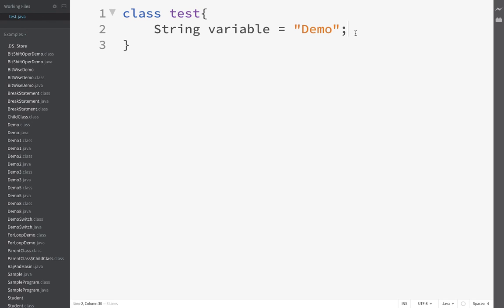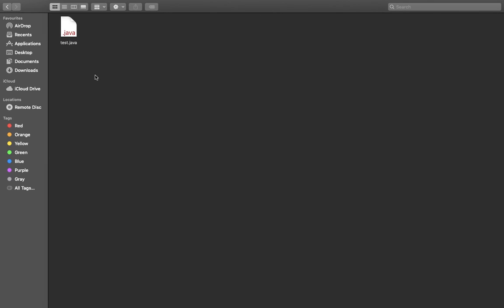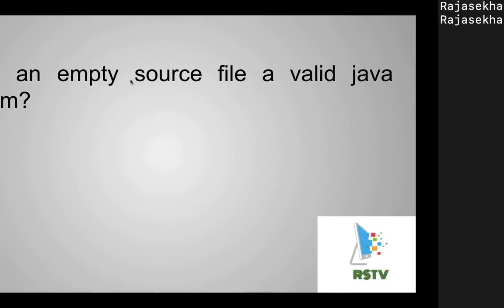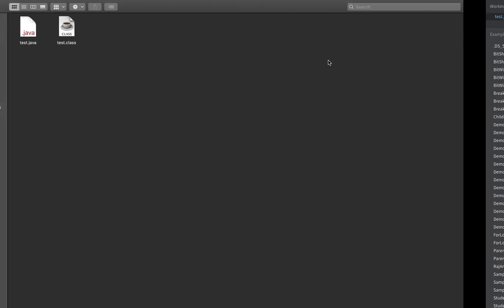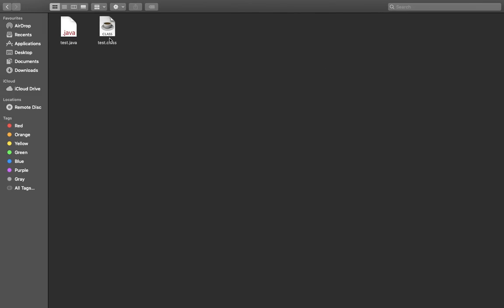I save it. See, there are no .class files yet. I'm going to compile it again. Yes, it compiled successfully. We'll check in the folder. See, test.class. Because we created a class inside the source file, that's why it created the .class file.